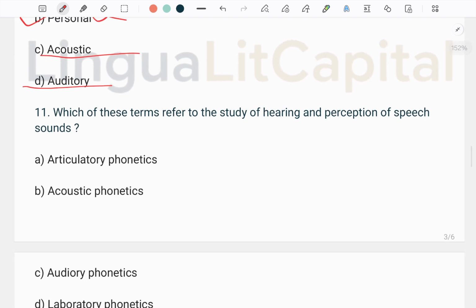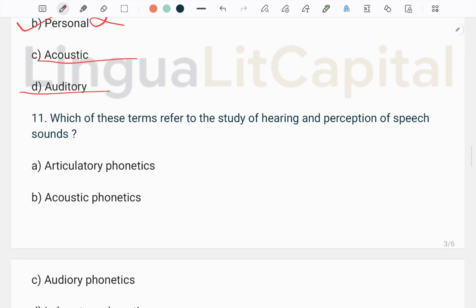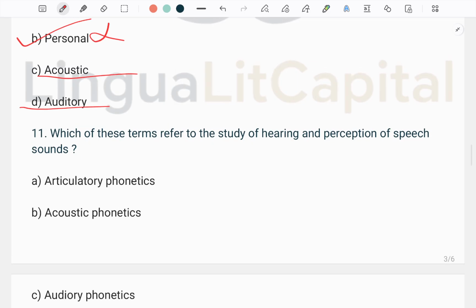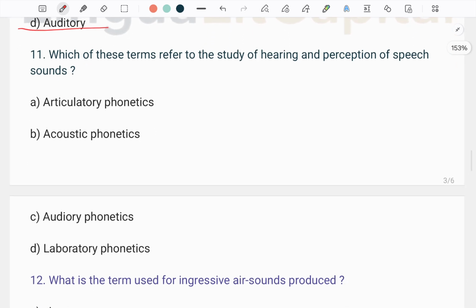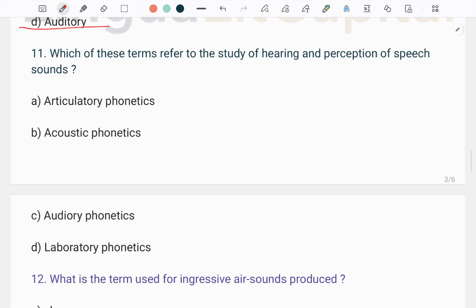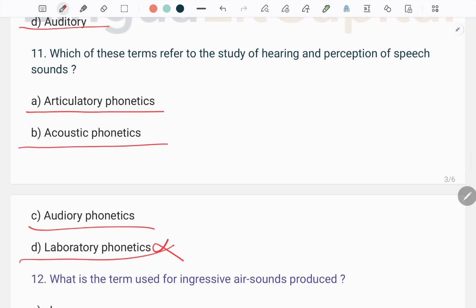Okay. Next we have question number 11. Question number 11 asks which of these terms refers to the study of the hearing and perception of speech sounds. We have four options: articulatory phonetics, acoustic phonetics, auditory phonetics, and laboratory phonetics. This is the wrong one. The hearing and perception of speech sounds comes under auditory phonetics. This is why option C will be the true one.